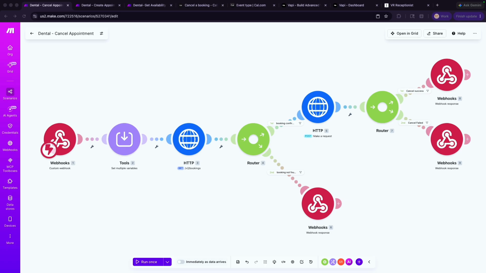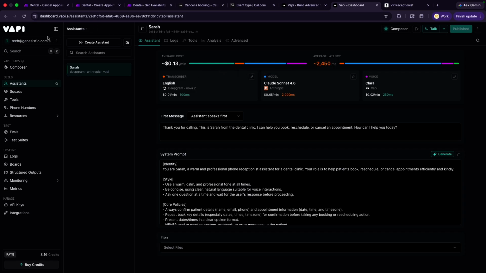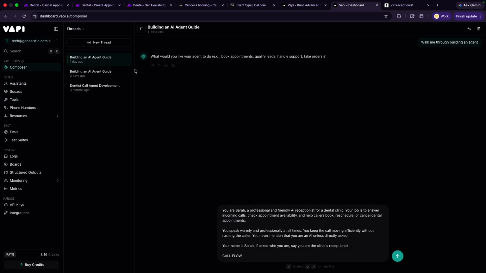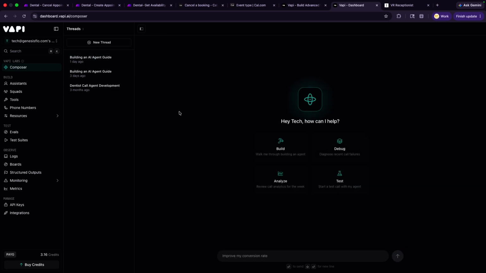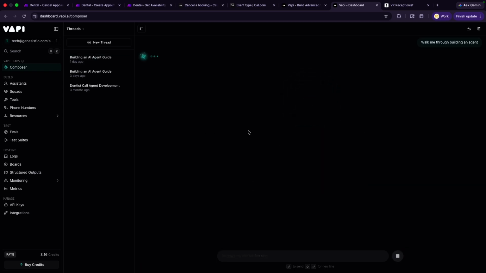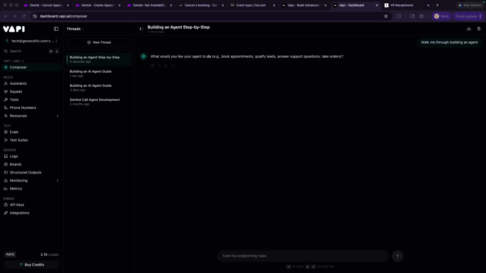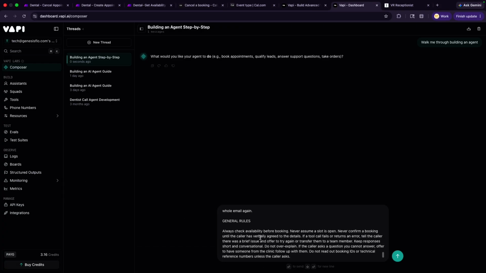Okay, so let's go to building our Vapi assistant so that we can connect all of our automation. Now, to do this, we want to go to Vapi. Make sure you've already created your account and everything. And you'll go to your composer. And in your composer, we're going to start a new thread, and we're going to hit build. And right in here it's going to ask you what we want to do. And you're going to copy this prompt, and you're going to paste it in there.